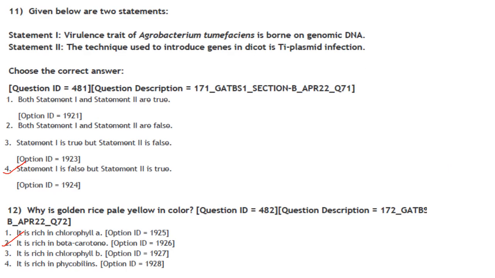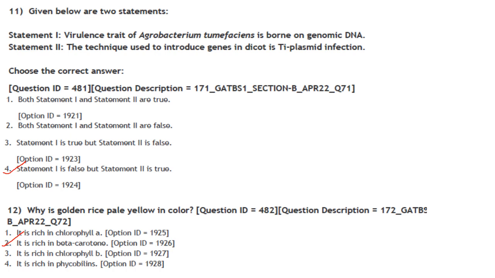Then next one. Given below are two statements. Virulence of Agrobacterium tumefaciens is borne on genomic DNA. It is not on genomic DNA, it is on the Ti plasmid. The technique used to introduce genes in dicots is Ti plasmid infection. That is correct. So the first statement is false and the second statement is true, and your answer is option 4.